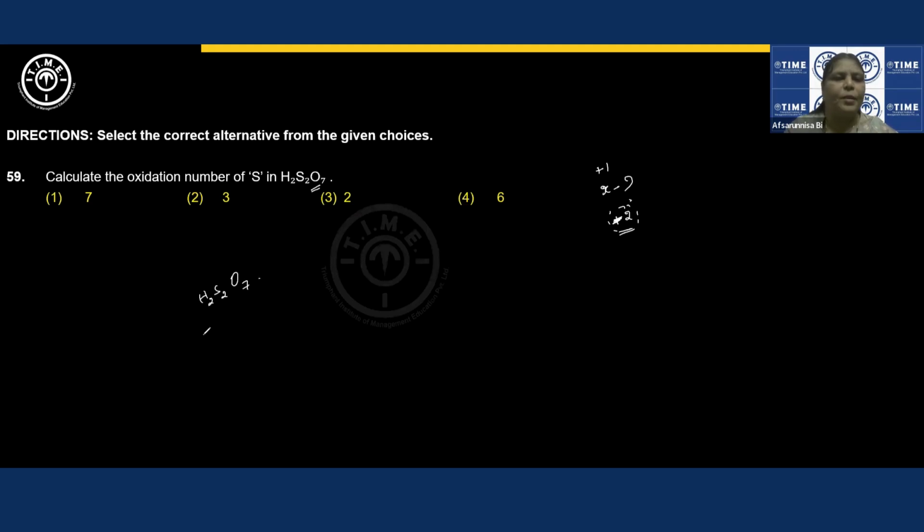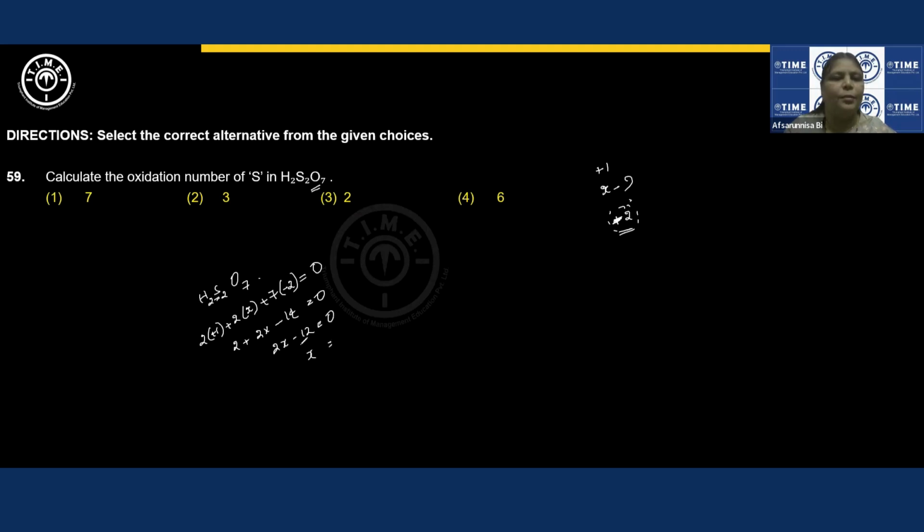H2S2O7. So 2 into plus 1, plus 2 into, for sulfur we need to calculate, it is X, plus 7 into, for oxygen it is minus 2. Overall charge on the molecule is 0, so I'll equate it to 0. Then I'll get this as 2 plus 2x minus 14 is equal to 0.